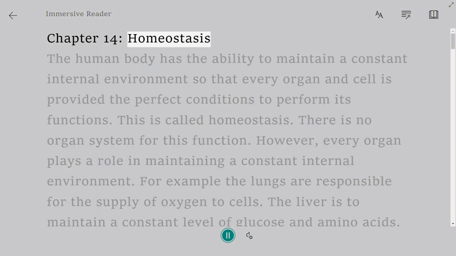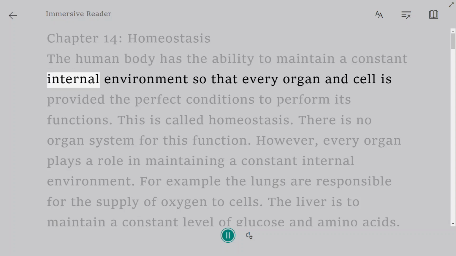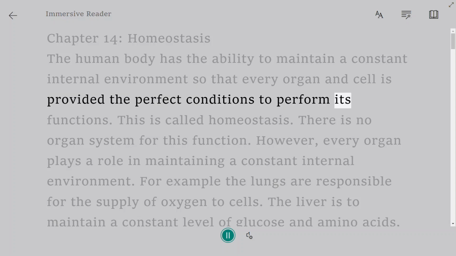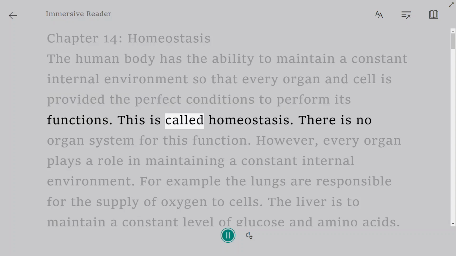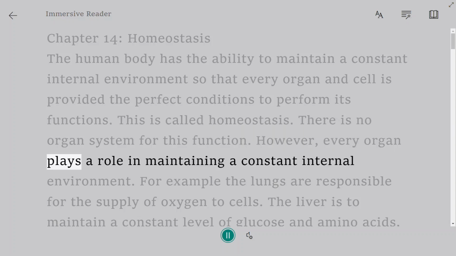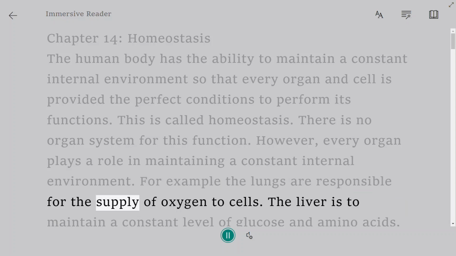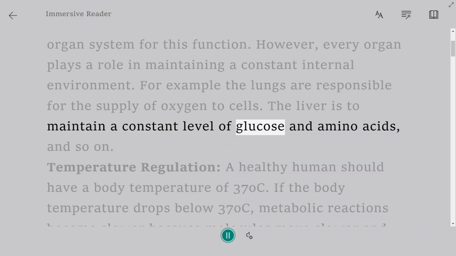Chapter 14, Homeostasis. The human body has the ability to maintain a constant internal environment so that every organ and cell is provided the perfect conditions to perform its functions. This is called homeostasis. There is no organ system for this function. However, every organ plays a role in maintaining a constant internal environment. For example, the lungs are responsible for the supply of oxygen to cells. The liver is to maintain a constant level of glucose and amino acids, and so on.